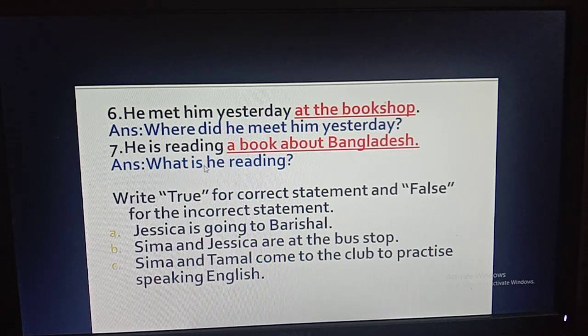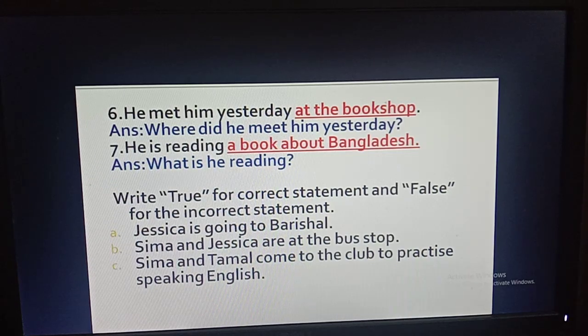So as there is already the main verb here, the auxiliary verb is here, that's why you need not bring any auxiliary verb again. You just need to follow the sentence. That means instead of a thing you have to bring what here. What is he reading? So boys, these are the answers of your last HW, and if you face any problem in understanding, please let me know.